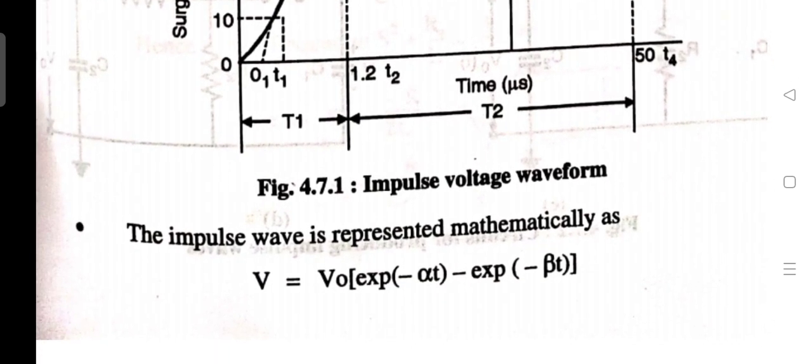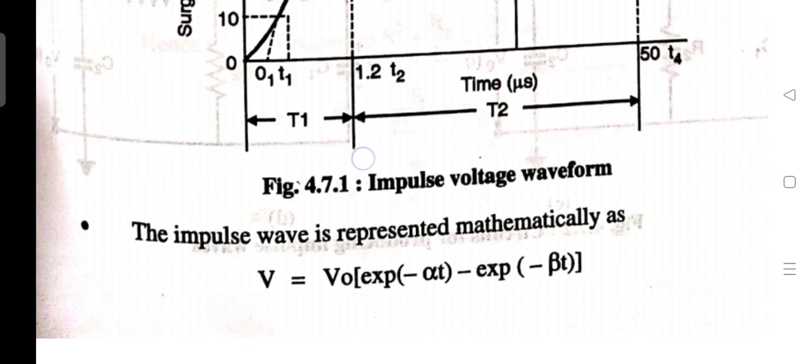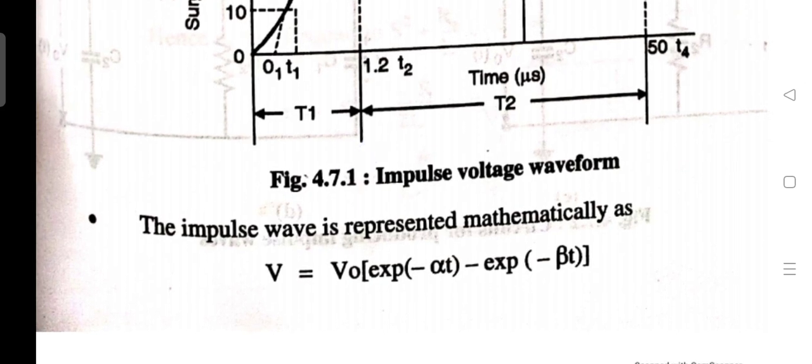Here the impulse wave is represented mathematically as V equal to V naught times exponential of minus alpha t minus exponential of minus beta t. Now what are alpha and beta? It is shown that lightning over voltage can be represented by this expression. Lightning over voltages or impulse waves can be expressed with this mathematical equation.